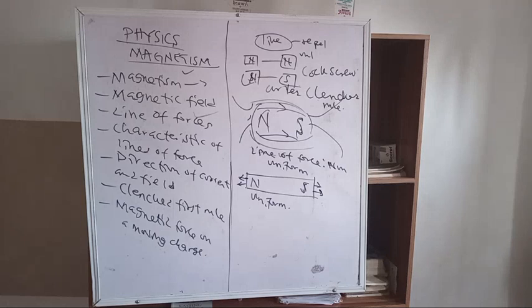So you can just go and research what the corkscrew rule and the clenched rule are. Well, these are the applications. Then for the magnetic force on a moving charge, which is where I want to start my teaching from, let's look at what happens. Now, consider a conductor such as a metal rod of length L, which is at an angle alpha to the magnetic flux of the field.